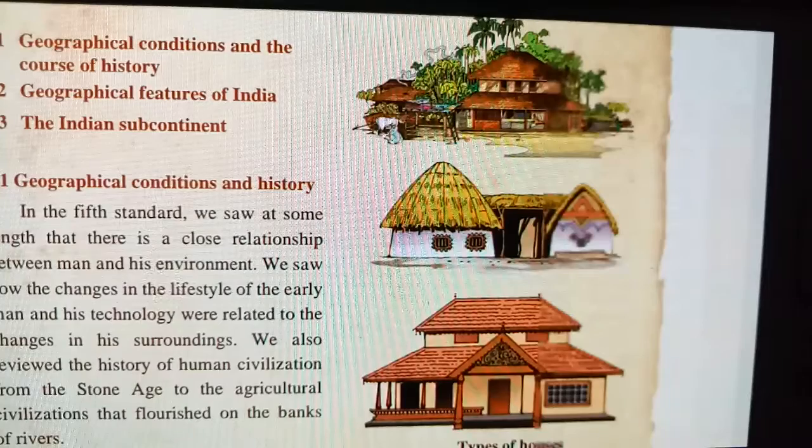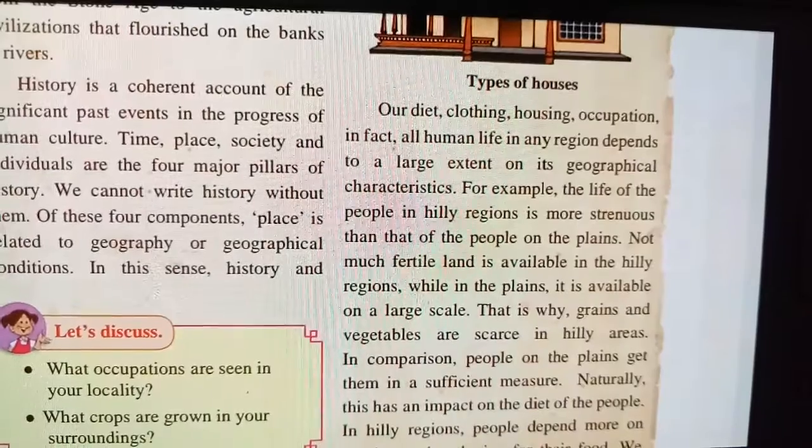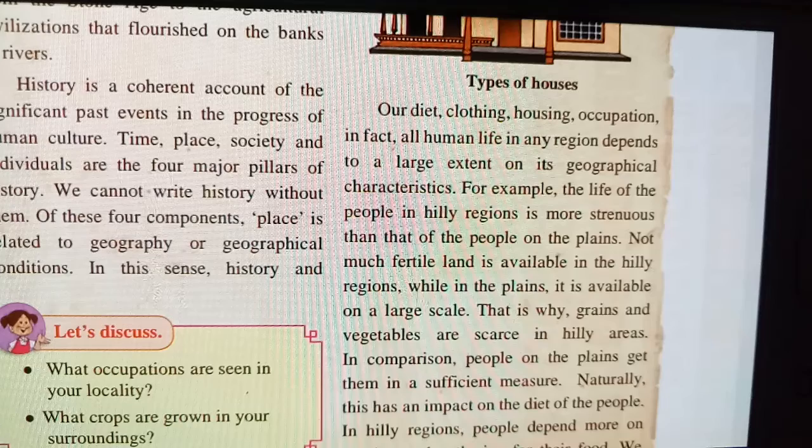Here you can see different types of houses where people were living. These are the houses in olden times, with diet, clothing, housing and occupation. In fact, all human life in any region depends to a large extent on its geographical characteristics. Our life is mainly dependent on geographical conditions.